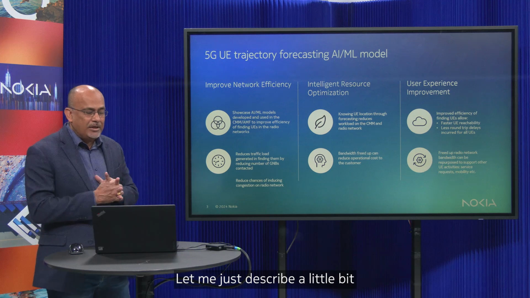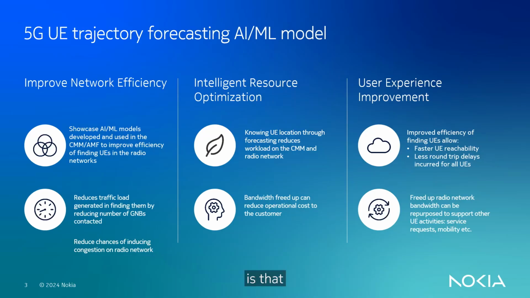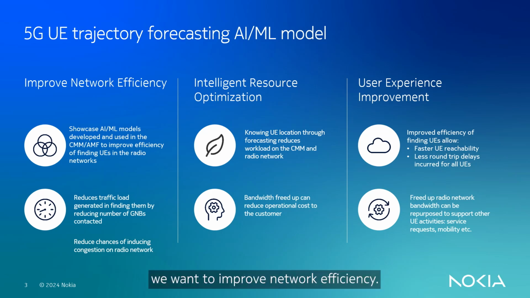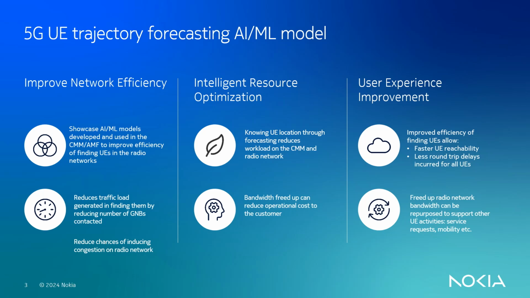Let me describe a little bit about what you're going to see in this demo. First thing that we are claiming is that we want to improve network efficiency. So we are going to showcase the AI/ML models that we are building to efficiently forecast location of UVs. By doing that, it reduces the amount of traffic that the AMF generates towards the G node Bs and the radio network, and it also reduces the chances of inducing congestion in the radio network.